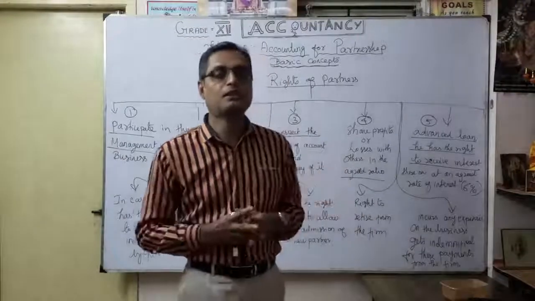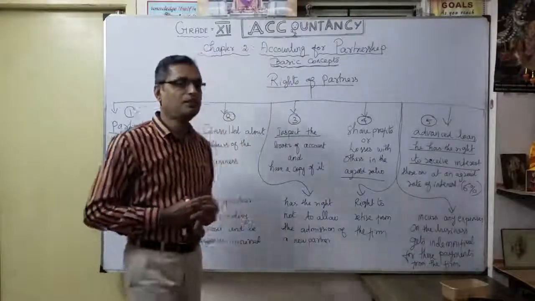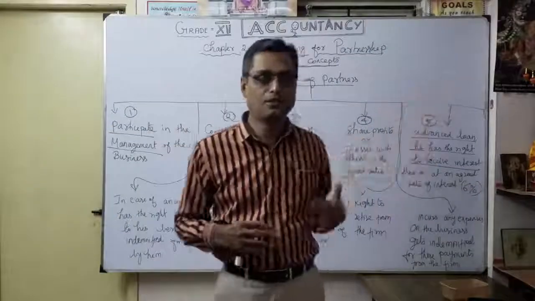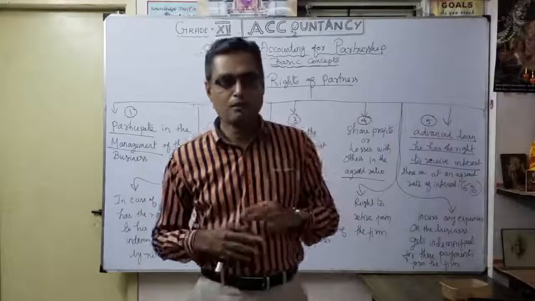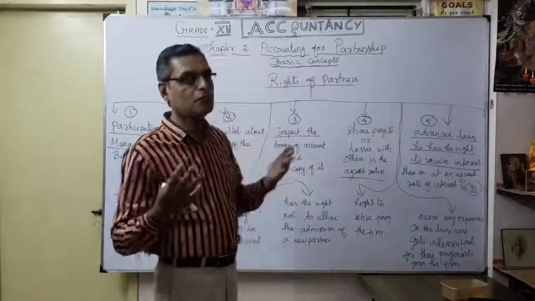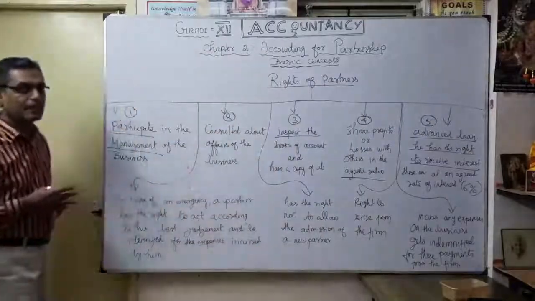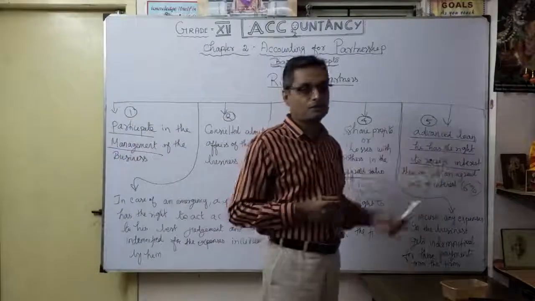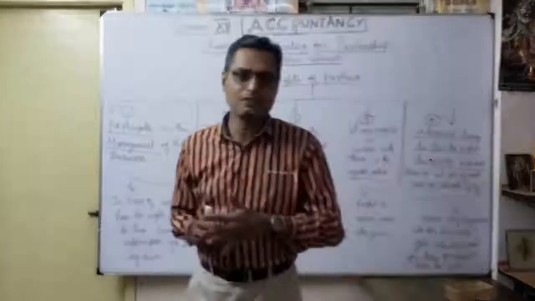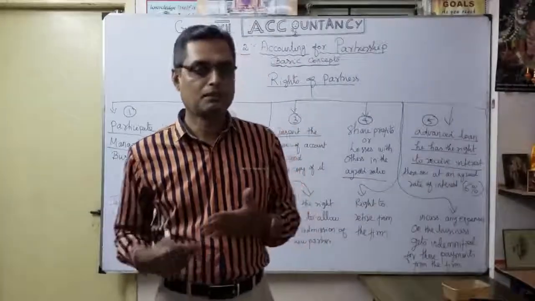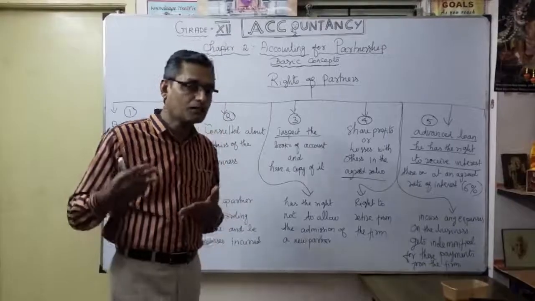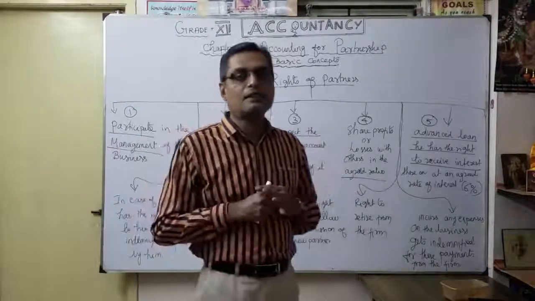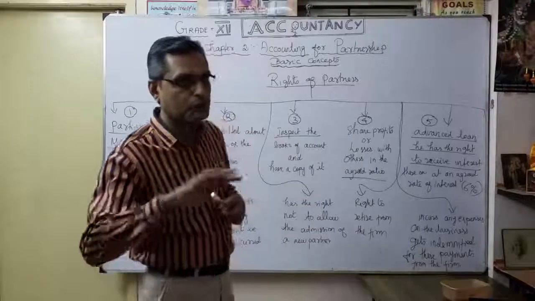For example, a partner gives 1 lakh to the company, not as capital, but as a loan. That is called a partner's loan, which I am going to calculate later. Whatever loan is given by the partner, he has the right to receive interest. That's the fifth one. It is a very important right. He helps the business by giving capital or a loan. If you consider it a loan, the business has to give the interest.